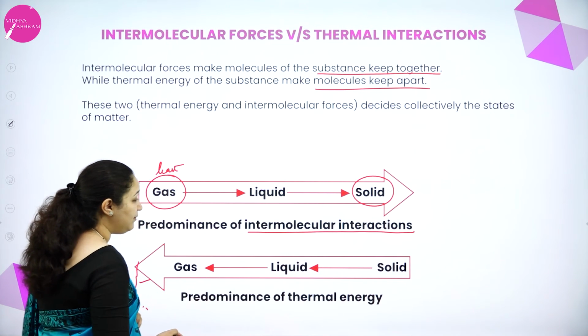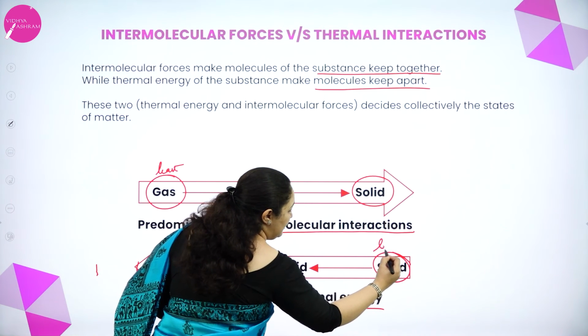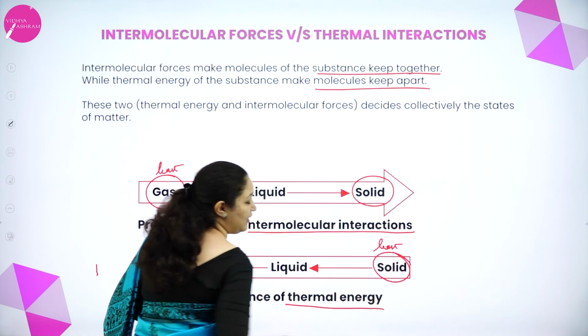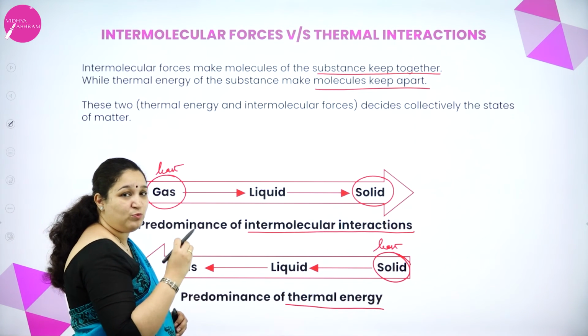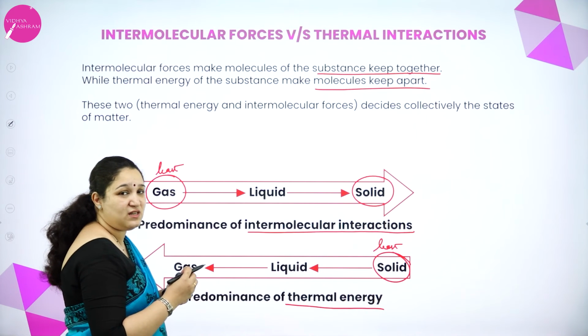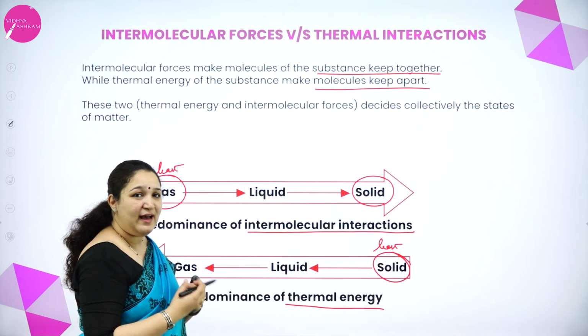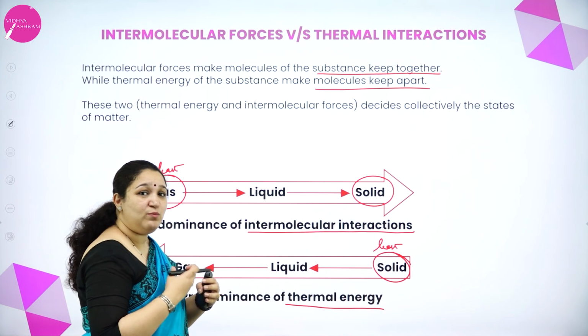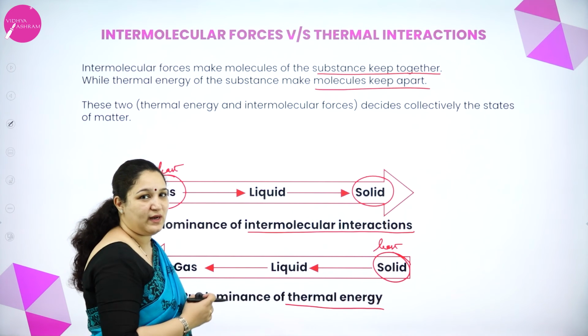Whereas for thermal energy, for solids it is least. It has very little thermal energy because the particles in solids are not moving far apart, isn't it? They do not have energy due to the motion of the particles because they are orderly arranged. They are very close to one another.